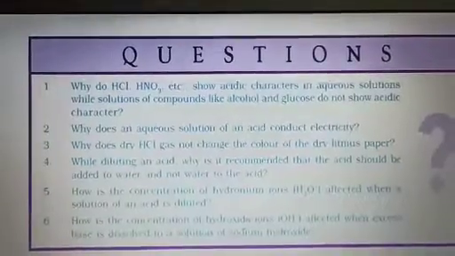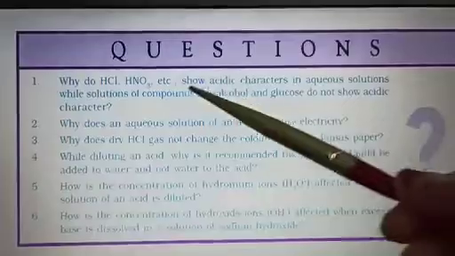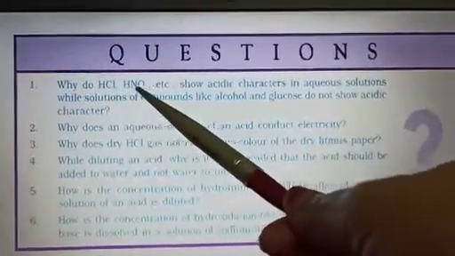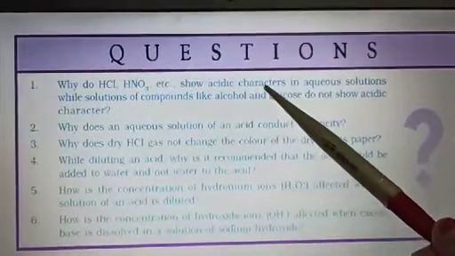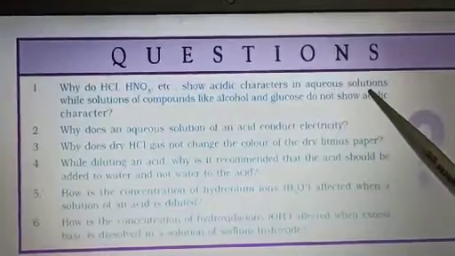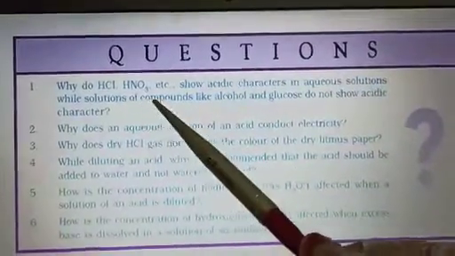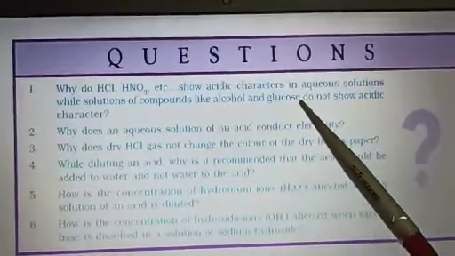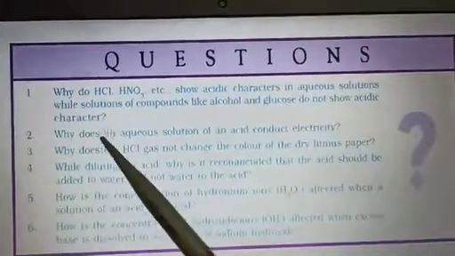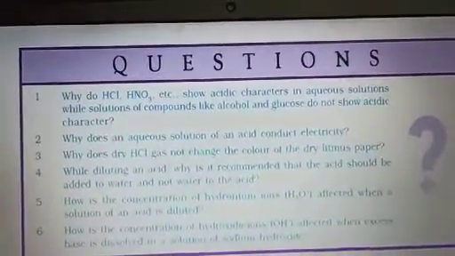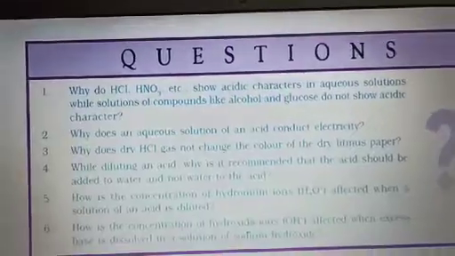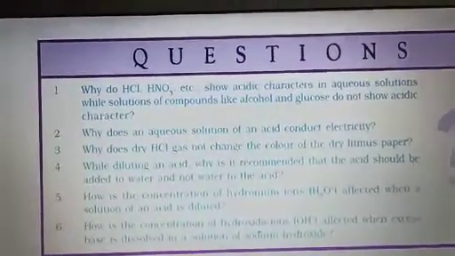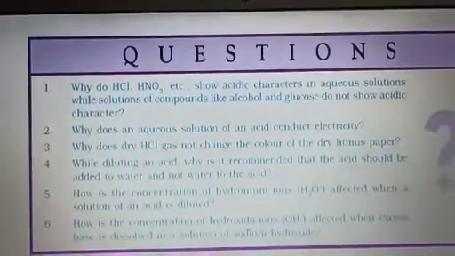These questions are related to today's videos. Why do HCl, HNO3 etc. show acidic character in aqueous solution while solutions of compounds like alcohol and glucose do not show acidic character? You did this once in the activity, also in the previous videos, that glucose and alcohol don't show the acidic character. Why?